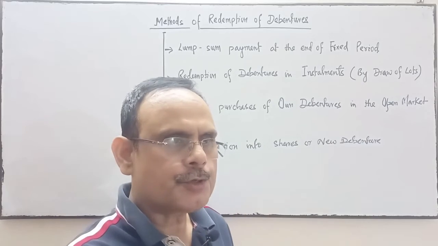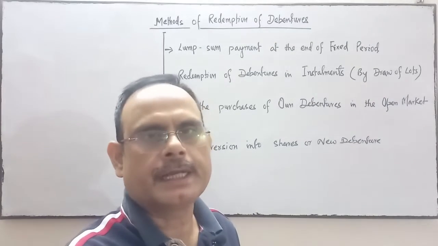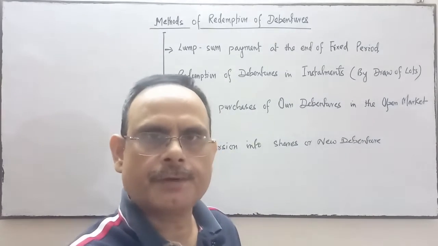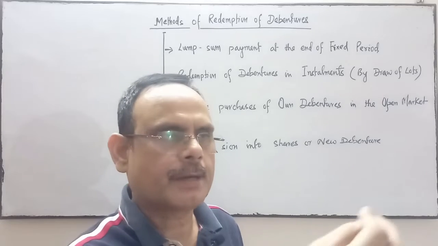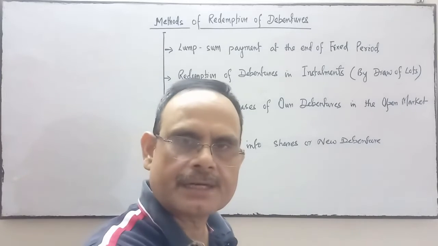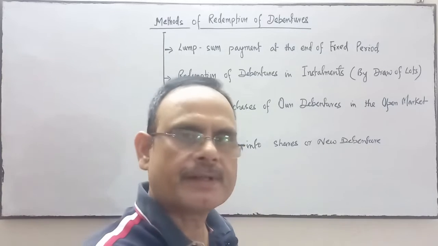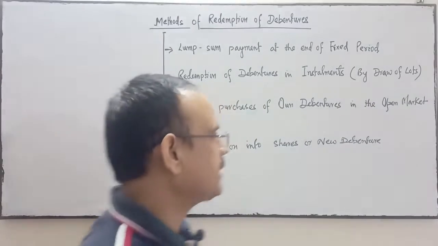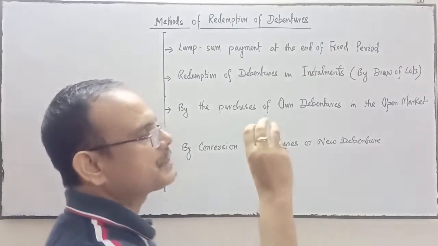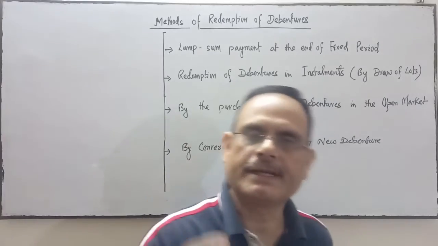The company is not going to pay the amount. The company will take back the debenture certificate, and in place of this certificate, the company will issue a share certificate, or a new class of debenture certificate, or a bond, or a preference share. So that is called conversion into new shares or a new class of debentures.